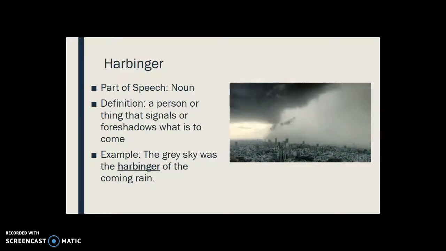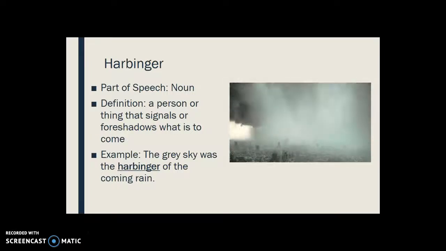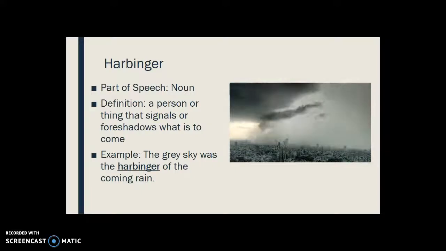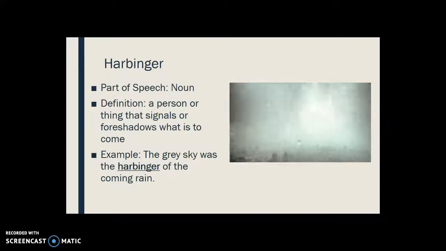Our next word is harbinger. Harbinger is a noun. The definition is a person or thing that signals or foreshadows what is to come. So, for example, the gray sky was the harbinger of the coming rain.